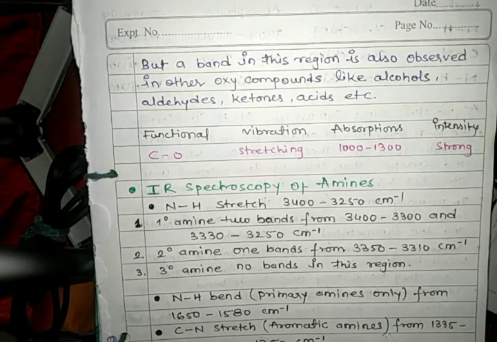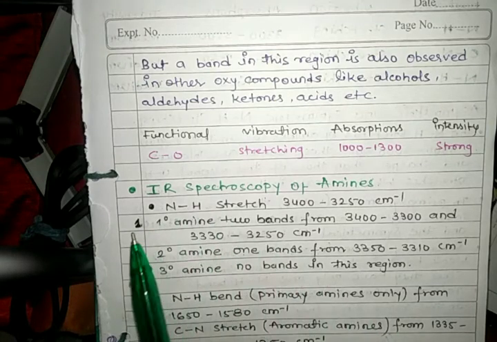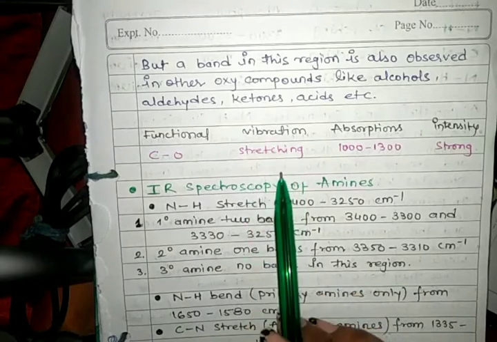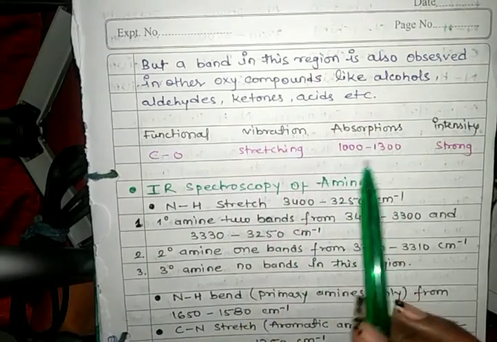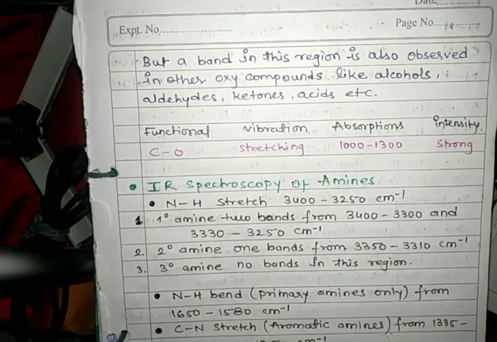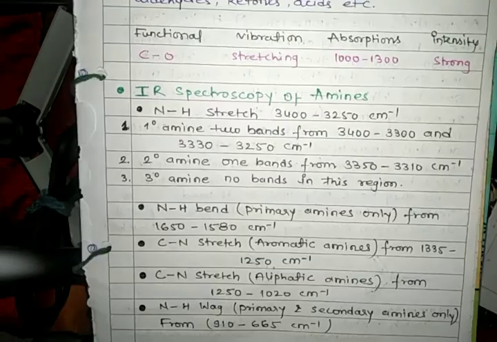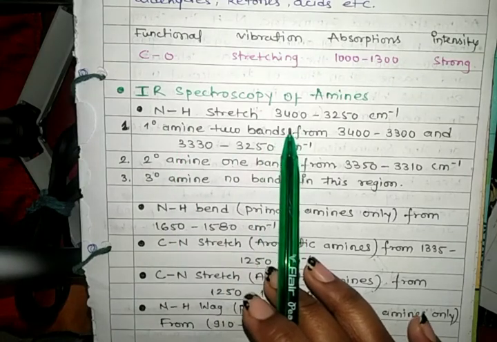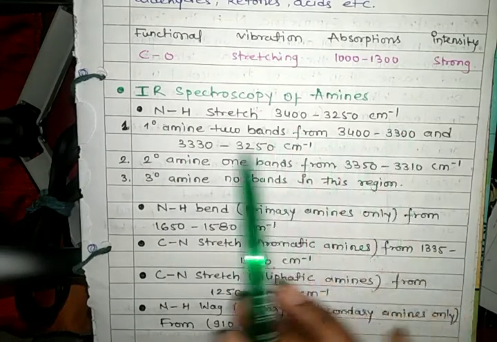Next, we see the functional group of ether and its vibrational frequency, absorption, and intensity. Functional group CO, vibration is stretching, absorption 1000 to 1300, and intensity is very strong. Next, we see IR spectroscopy or vibrational frequency of amines. Amines NH stretch is 3400 to 3250 cm⁻¹.